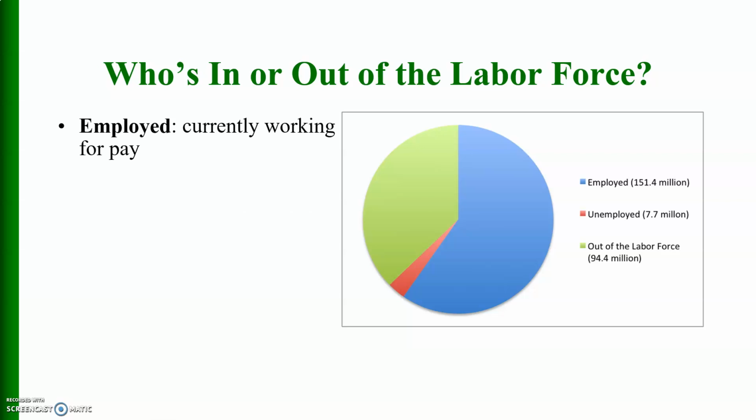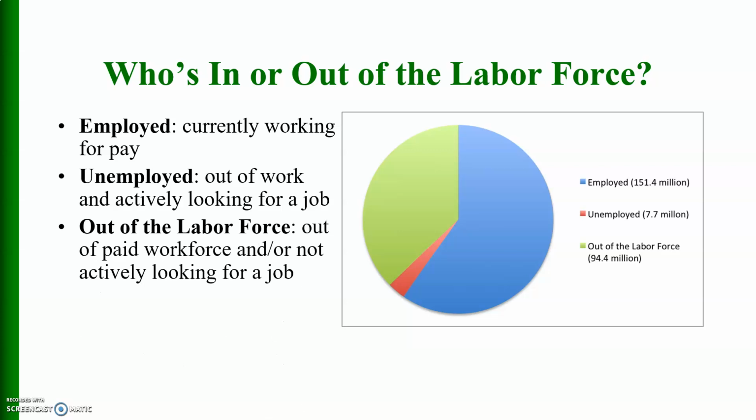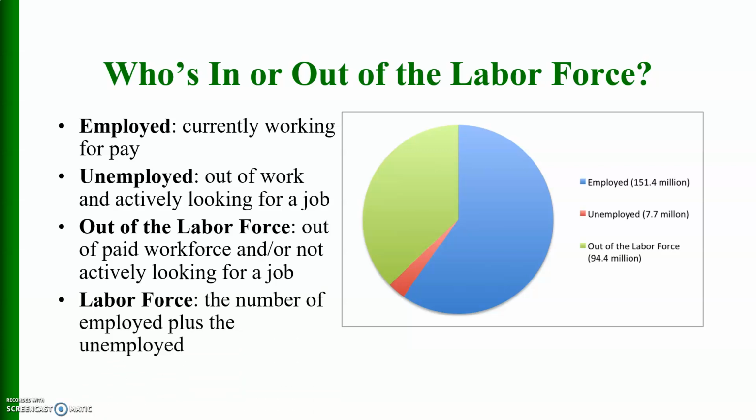Employed are those who are currently working for pay at the prevailing wage rate. Unemployed, out of work and actively looking for a job. Out of the labor force, out of paid workforce, and are not actively looking for a job. Labor force, that is the number of employed plus unemployed.